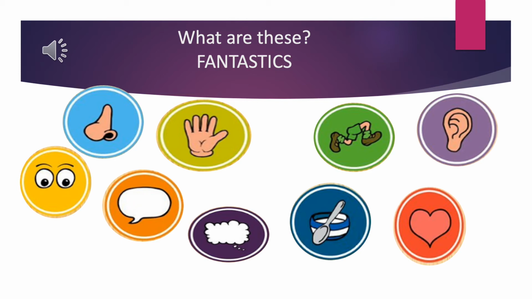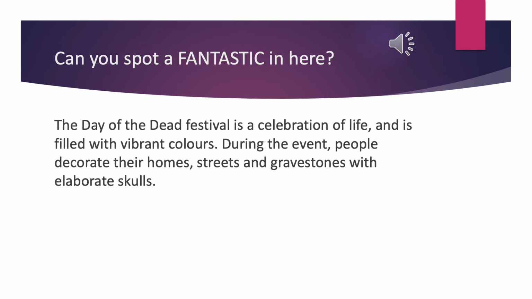The hand is how something feels and the touch of it. So that's the touching kind of sentences. And that would be describing perhaps how clothes felt, or if a character fell over and hit the ground, what the ground felt like beneath them. The little legs are the action sentence, so that describes how something moves or an event that's taking place. And that one will be particularly useful in our writing this week because we've got lots of different events going on. So, can you spot any fantastic sentences in here?